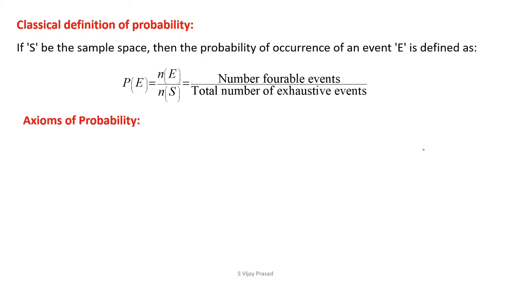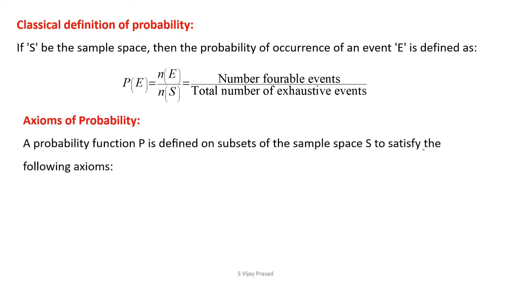Axioms of probability. Now the probability function P is defined on subsets of the sample space capital S to satisfy the following axioms. Number 1, non-negative probability. The probability is always going to be a positive value. The probability value is always greater than or equal to 0. Sometimes it may be 0.